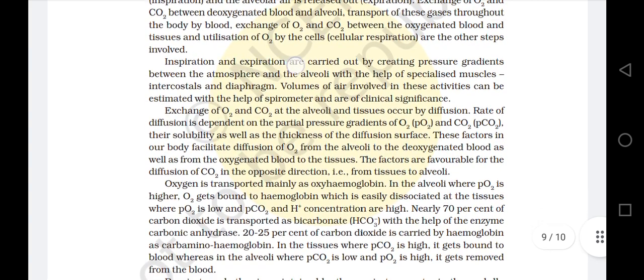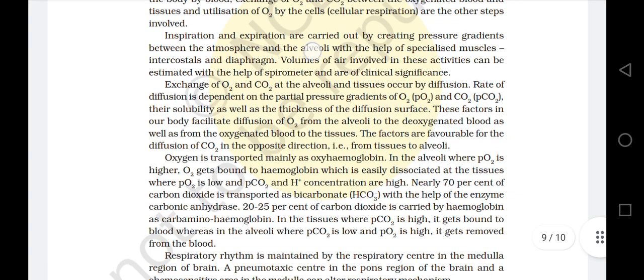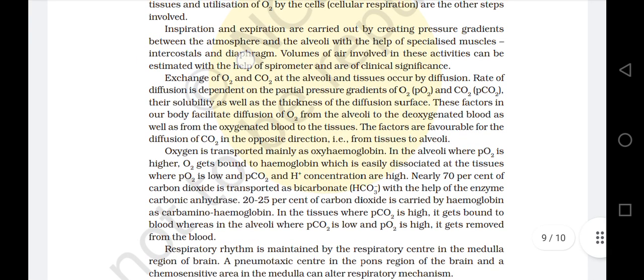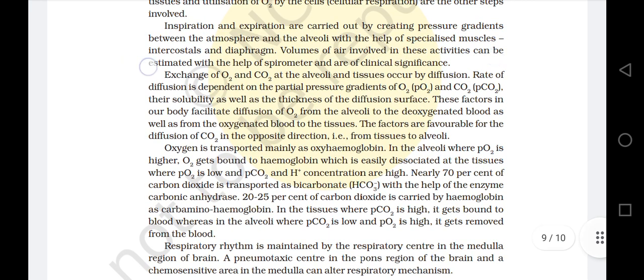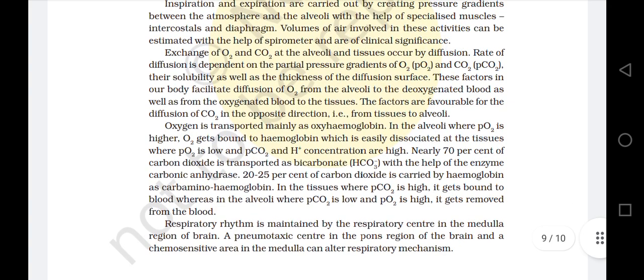Inspiration and expiration are carried out by creating a pressure gradient between the atmosphere and the alveoli with the help of specialized muscles, the intercostals and diaphragm. Volumes of air involved in these activities can be estimated with the help of a spirometer and are of clinical significance.